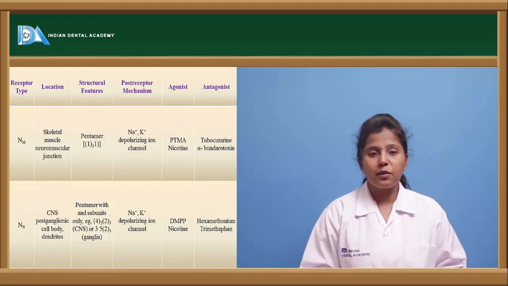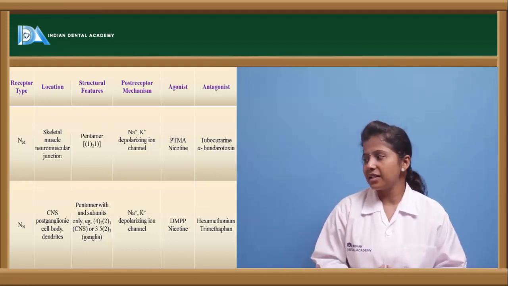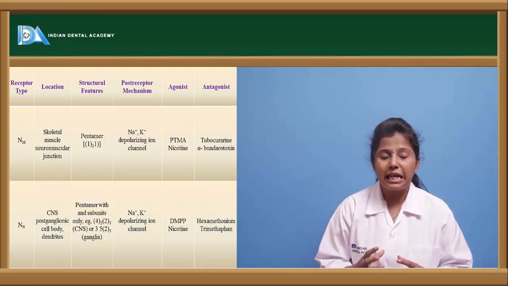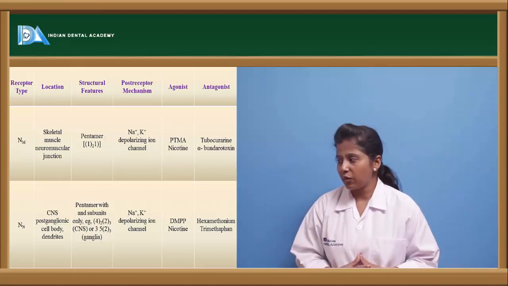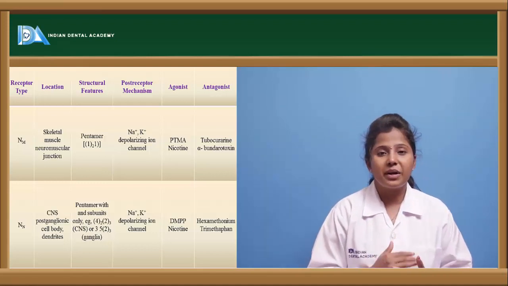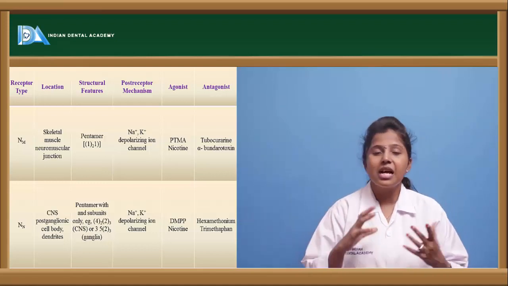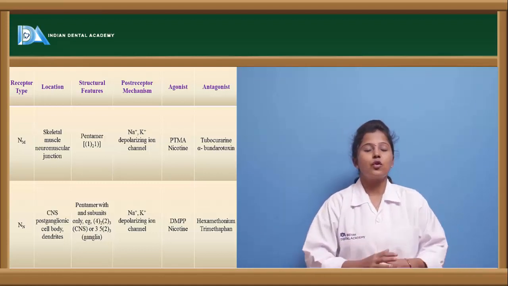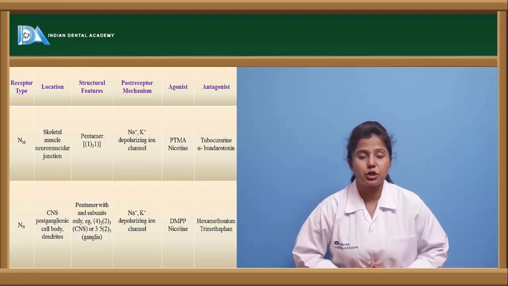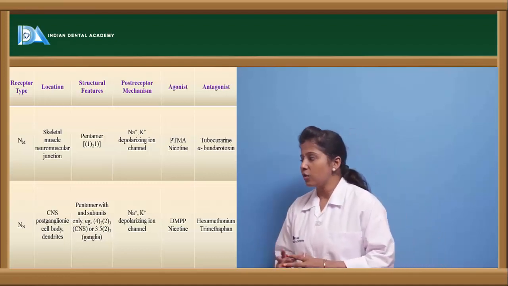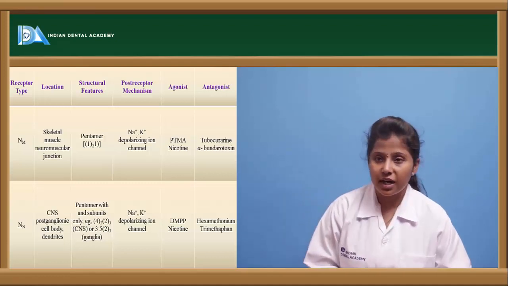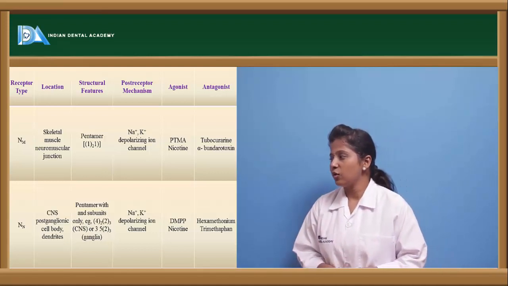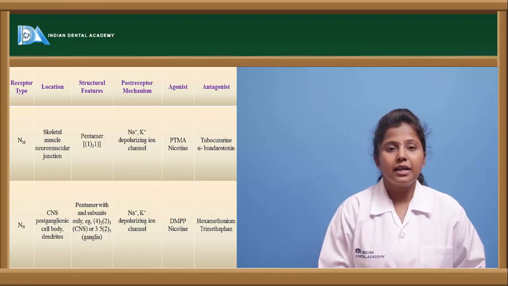And the NN type of receptors are present in the CNS, or else we can say they are present in the post-ganglia. The post-ganglionic cell body contains these nicotinic type of receptors, and this is also a pentamer structure, but it has various subunits when compared to the NM type of receptor. This also follows the mechanism of sodium and potassium depolarization. The agonists of this NN type of receptors are DMPP and nicotine again, and the antagonists include hexamethonium and trimethaphan.